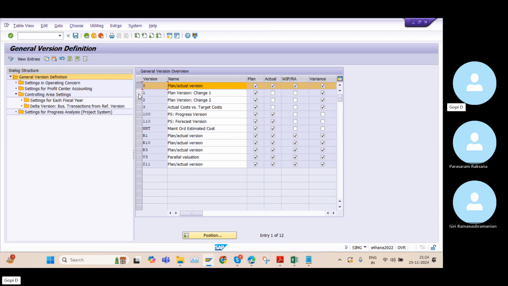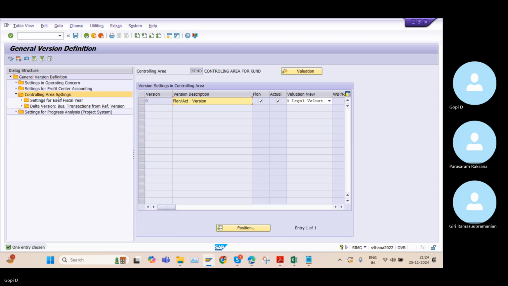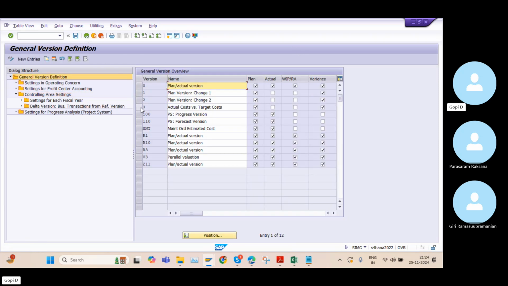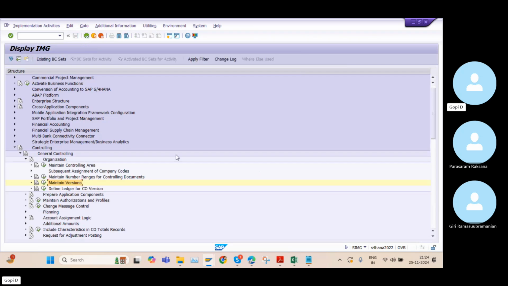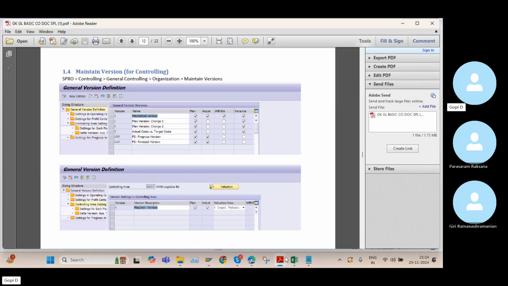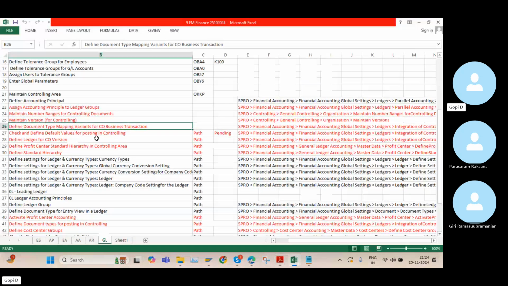So this common version we can see for all controlling areas. Whenever we try to post the general entry, even if the setting is not there in the system, obviously the system will throw the error. There is no other alternative.